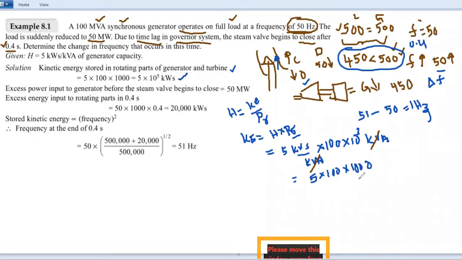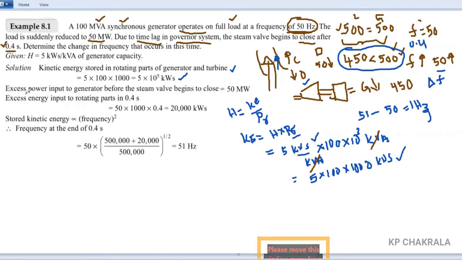So it is 5 into 10 power 5 kW seconds. It is 10 square and 10 cube, 10 power 5, 5 into 10 power 5. And moreover, we have the unit as kW seconds, because kW seconds per kVA into kVA, these two get cancelled. So you will get kW seconds. It is the kinetic energy stored in the generator rotor before the disturbance. Happily it is rotating at a speed with 5 into 10 power 5 kW seconds. It is a without disturbance condition.